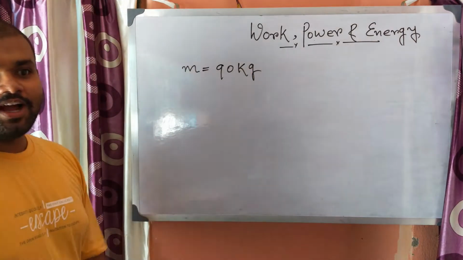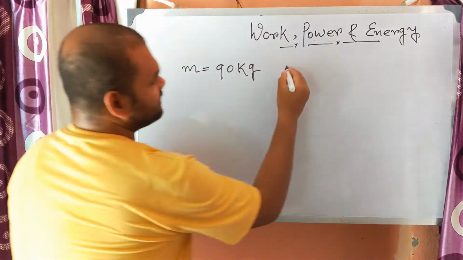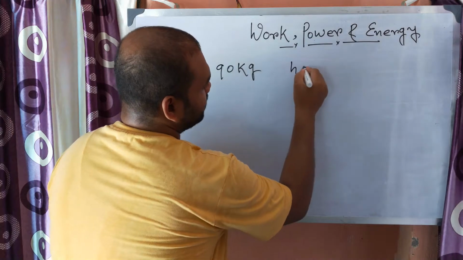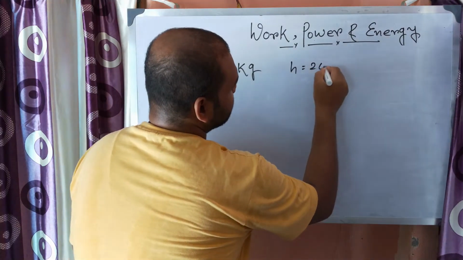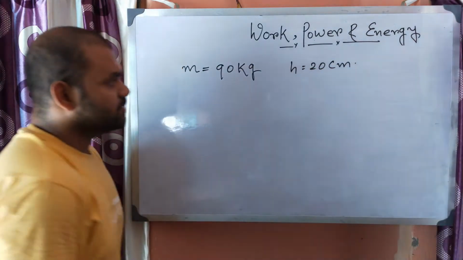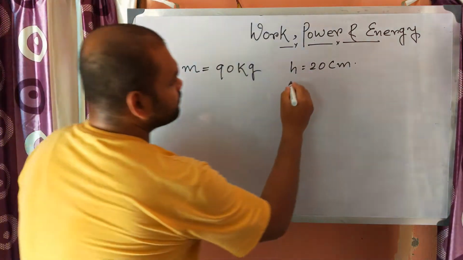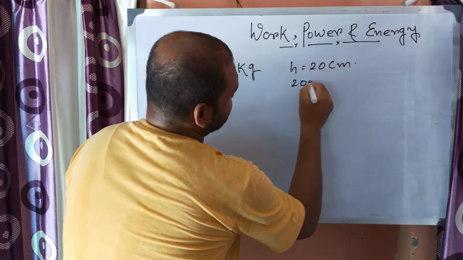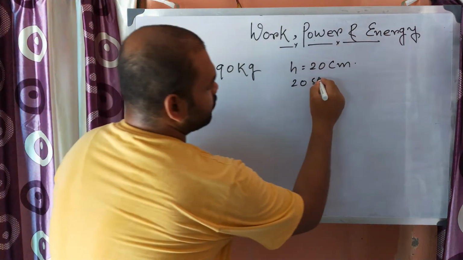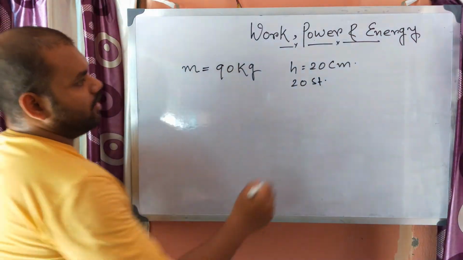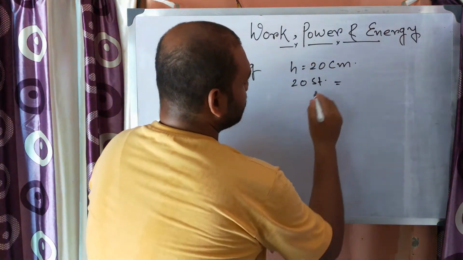Next, a man like me of mass 90 kg is moving upstairs, and each stair has a height of 20 centimeter. Suppose there are 20 stairs. So how much does he need to cover?